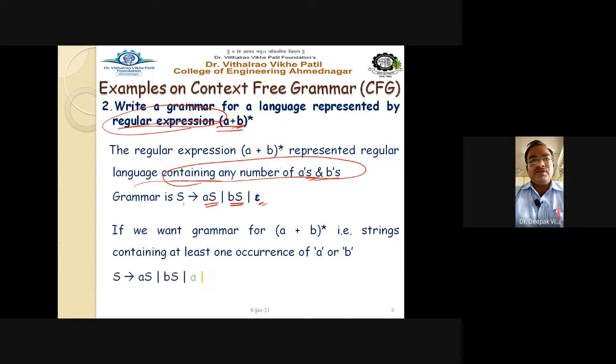So if we want a grammar for (A plus B) raised to plus, that is strings containing at least one occurrence of A or B, we can have S gives you AS, or S produces BS, or S produces A, or S produces B. Means at least one A or at least one B it should produce with the help of these particular production rules. Getting this point? So this is the way.